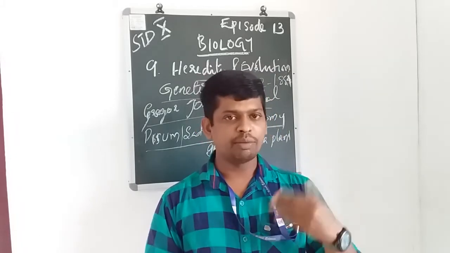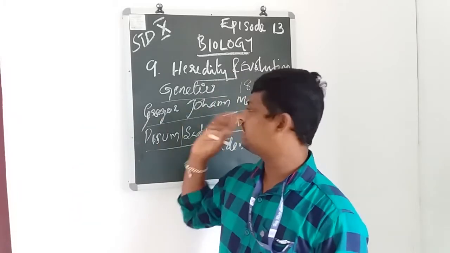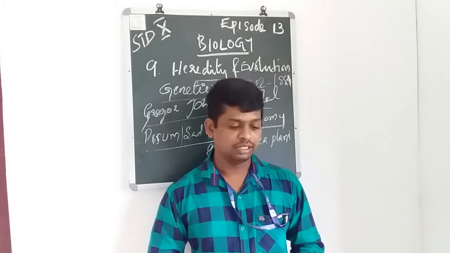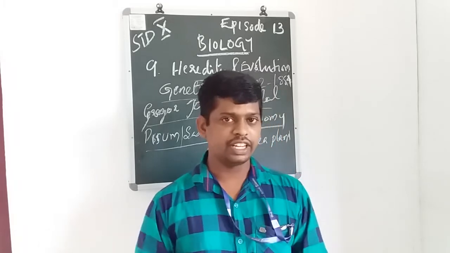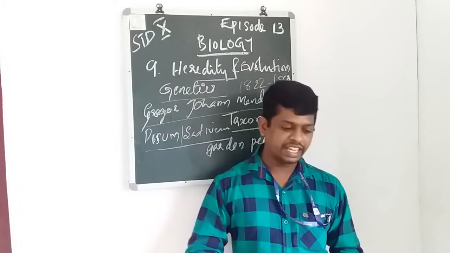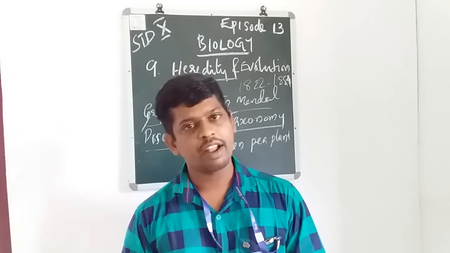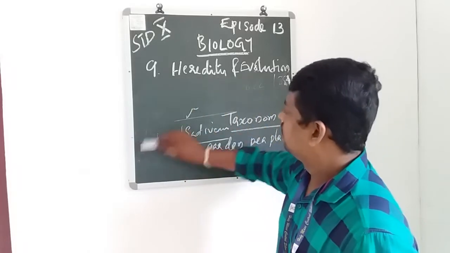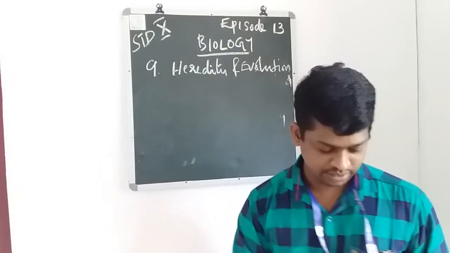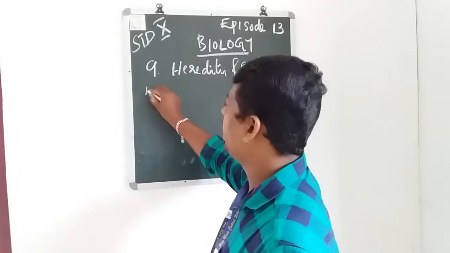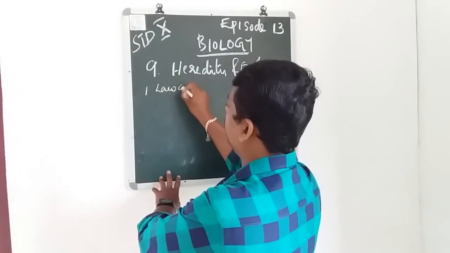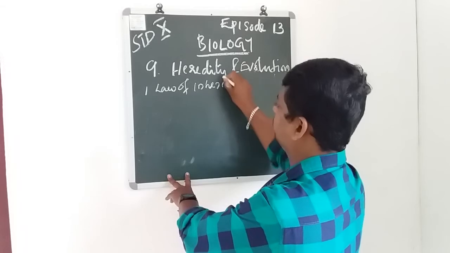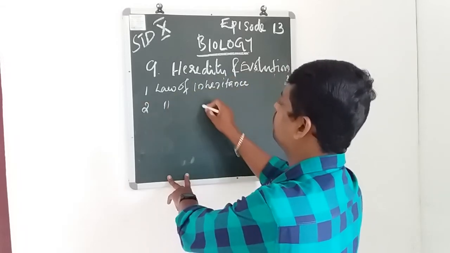He put forward some laws of genetics. The laws are the law of inheritance, the law of dominance, the law of segregation, and the law of independent assortment. One is the law of inheritance. Second is the law of dominance.